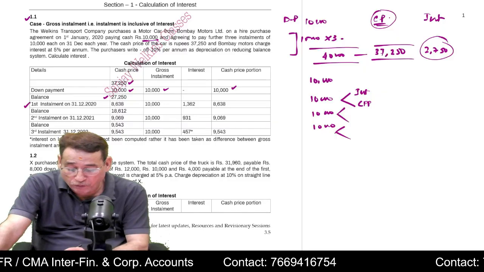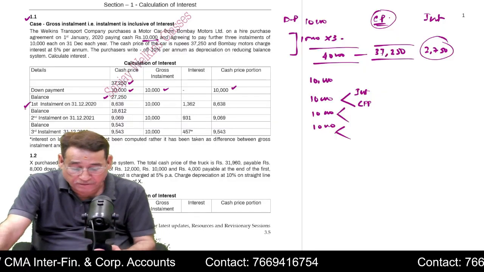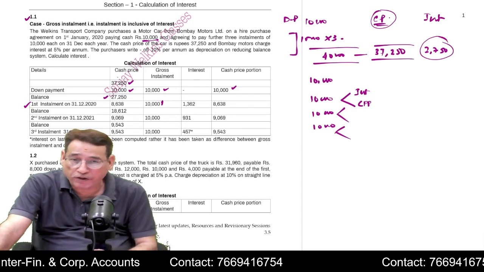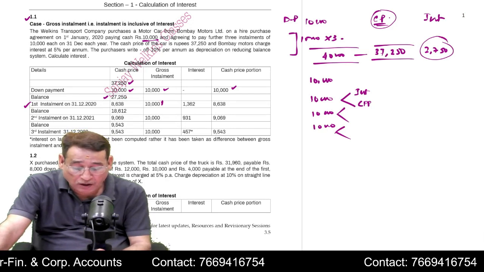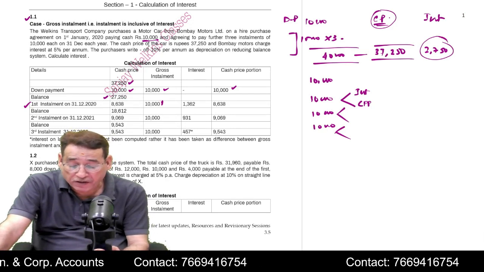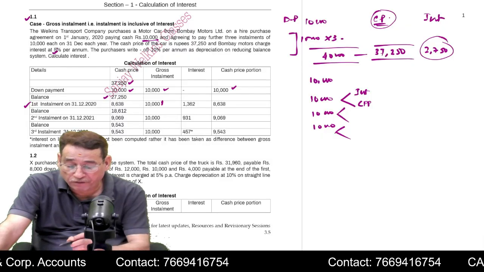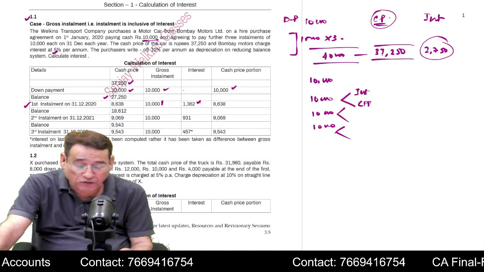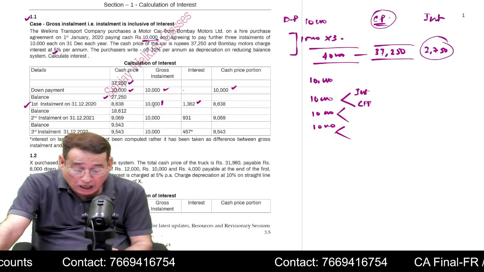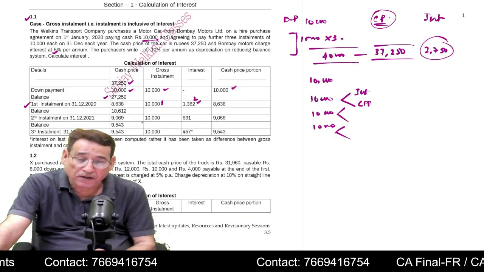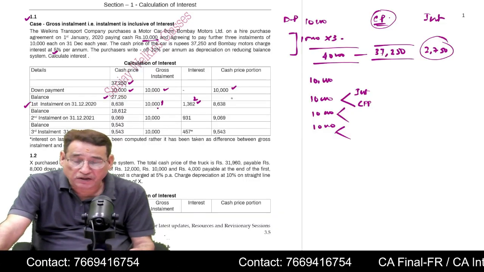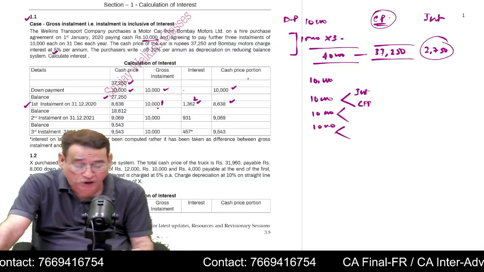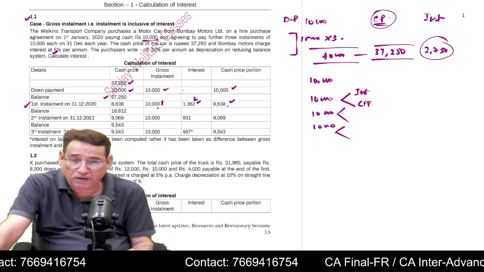Now you will move over to the end of the first year. First of all, you are going to write here the amount of installment, which is 10,000. Now, you find out the rate of interest which is given to you in this particular question, 5%. So you apply 5% of 27,250 to find out the interest. Now, out of 10,000, this is your second thing. You subtract interest from the 10,000, you will get the amount which you have paid against the cash price of the asset. Is it clear to you?